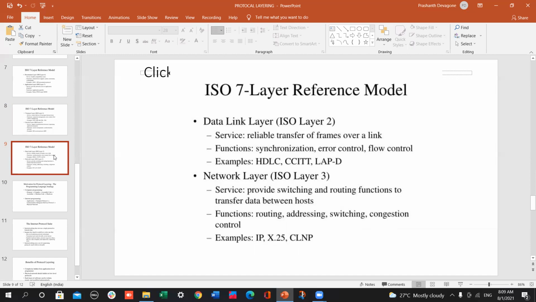And the final layer is the network layer. It is the third layer of the ISO 7 layer reference model, and its services provide switching and routing functions to transfer data between hosts. Functions are routing, addressing, switching, congestion control, etc. Examples are IP, that means Internet Protocol, X.25, and CLNP.